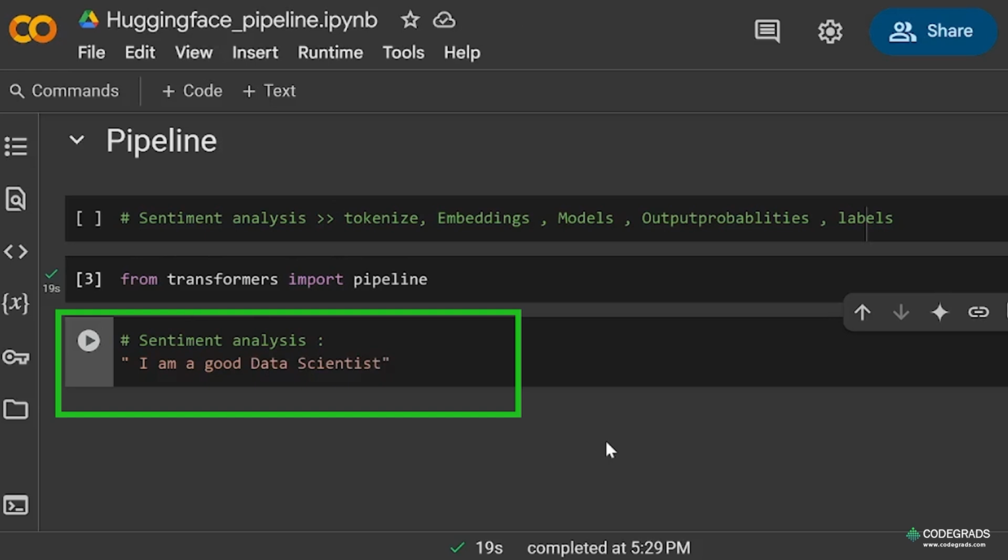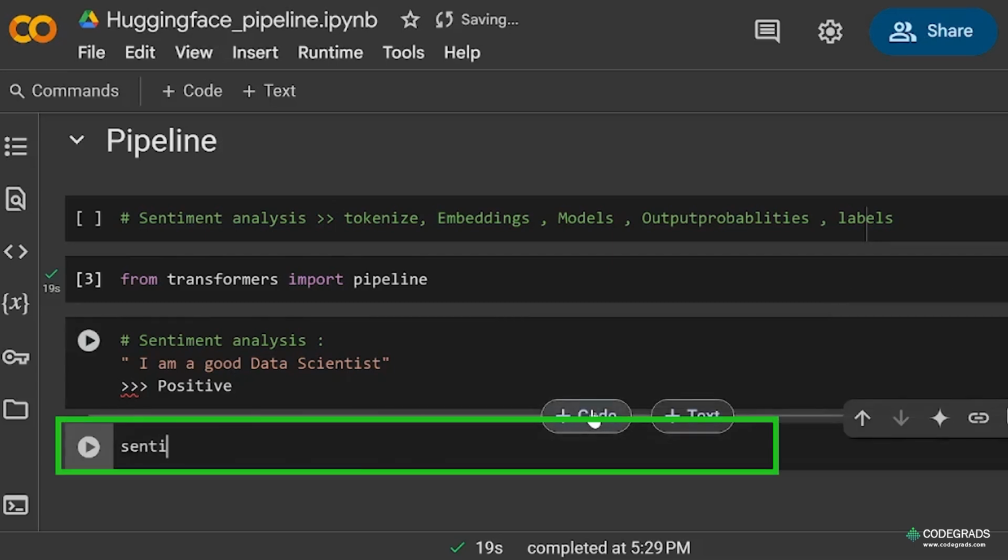If I want to understand the sentiment of the textual data, the model should answer that it is a positive one, because I'm giving some positive sentiment about myself. So it should give positive. Now we'll see this by using the pipeline. For sentiment analysis, I will use pipeline and just set the task: I want sentiment analysis.